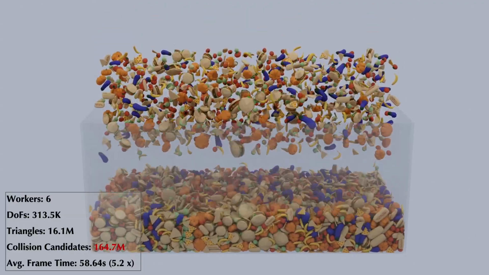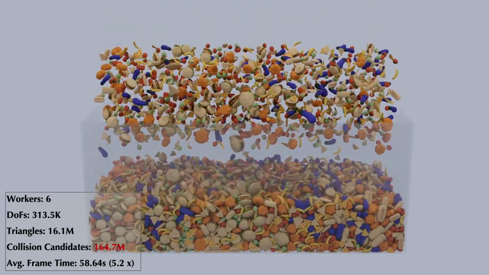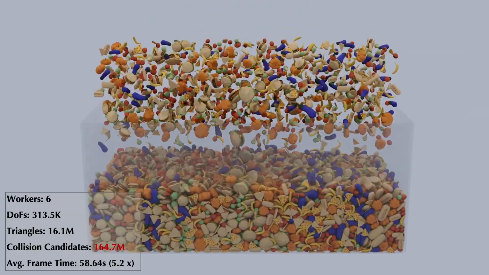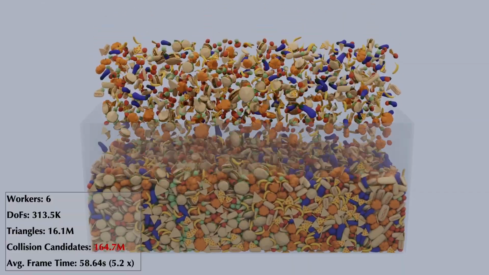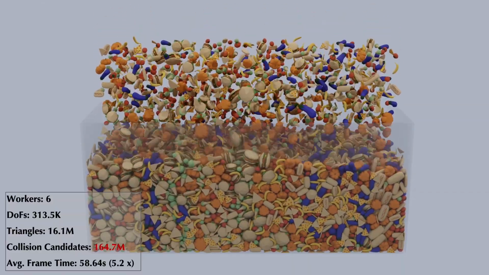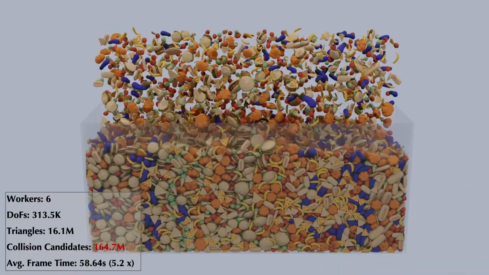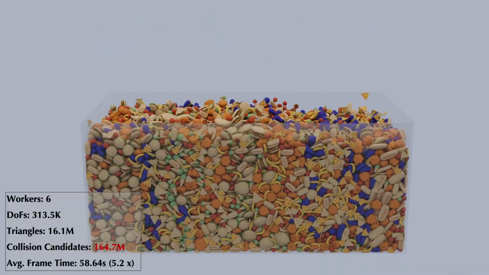The scene contains 16 million triangles and reaches up to 164 million collision candidates and 222,000 active contacts. The simulation runs efficiently across 6 workers, achieving a 5.2 times speedup over single-worker execution.